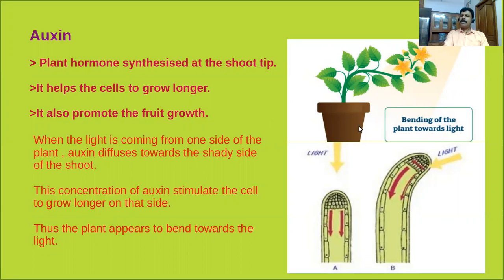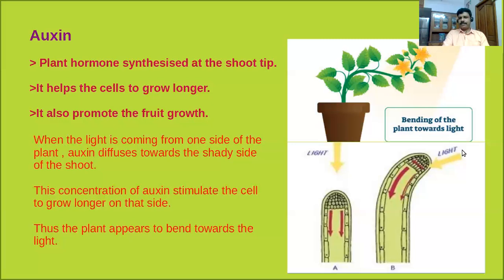In this diagrammatic representation, you can see that the shoot tip of this plant moves towards the direction of light. Yes? Do you know how it happened? Yes. The plant hormone named auxin is behind it. In this diagrammatic representation, you just consider it as a shoot tip. Here you can see the shoot tip actually bends towards the direction of light.